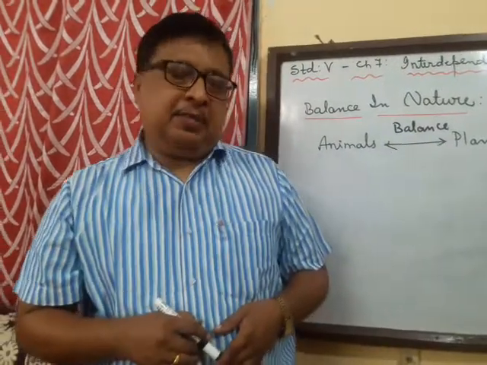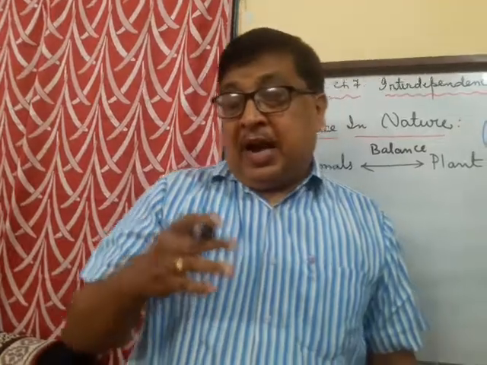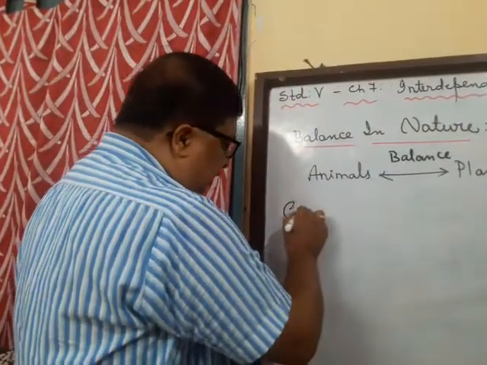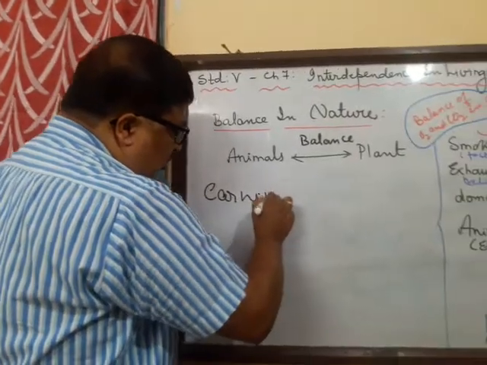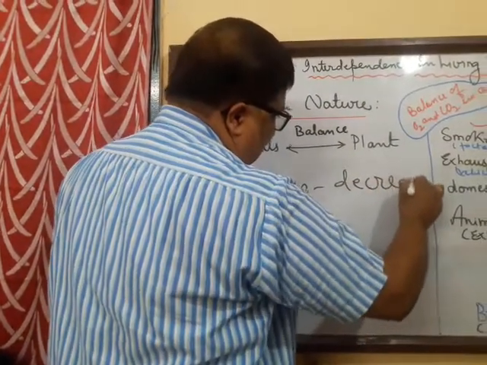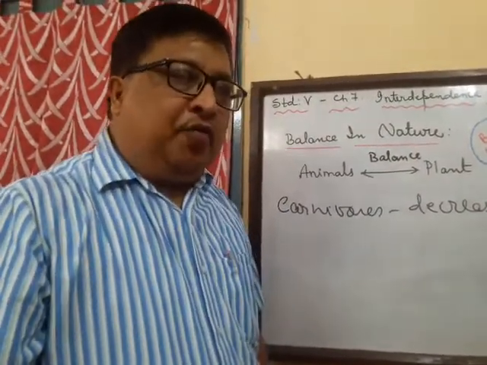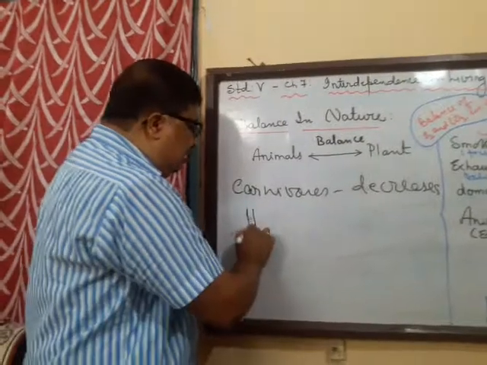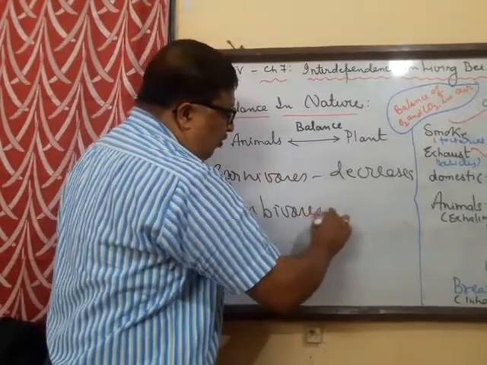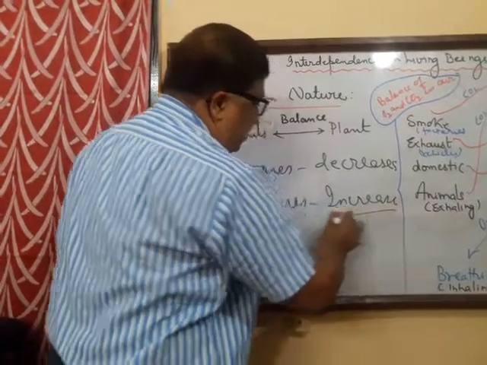Just for example, suppose the number of carnivores decreases. Now what will happen? If the number of carnivores decreases, obviously the number of herbivores will increase. Why will they increase?